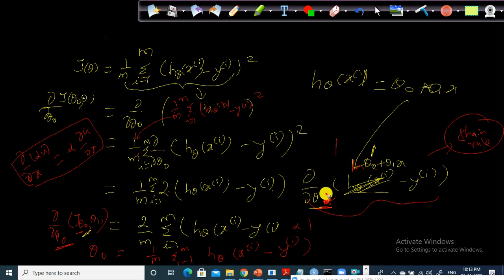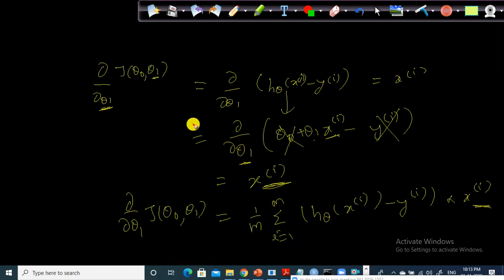If you take the partial derivative with respect to theta naught, the value is 1 only, for the entire thing. So 1 multiplied by this, you will get, instead of 2 divided by m, conventionally we use 1 by m, so 1 by m into h of xi minus yi. This is the partial derivative for theta naught.